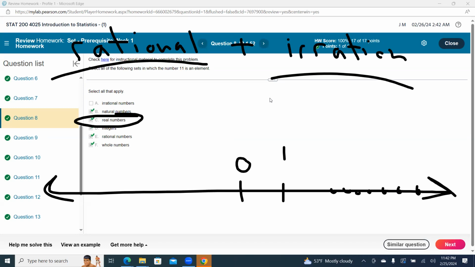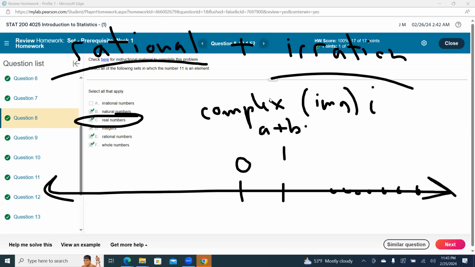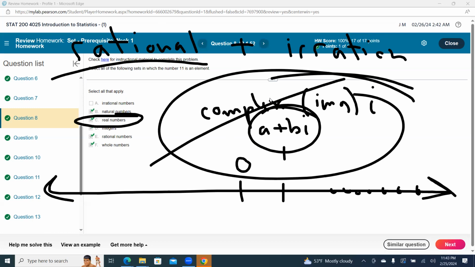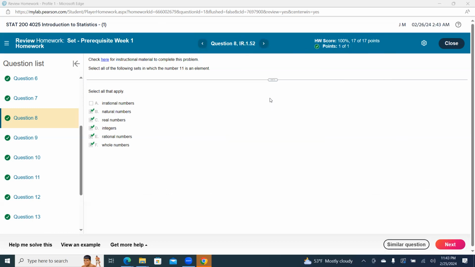We don't want to go there now. What is a complex or imaginary number? If we remember that i, that's going to be any number of the form a plus bi. We just don't want to go there now. It has nothing to do with the class. But yeah, the real numbers basically contain everything except complex numbers. So they can ask us a fun-filled question here. The answer is move on. It doesn't matter.